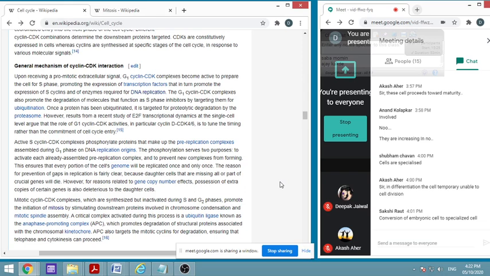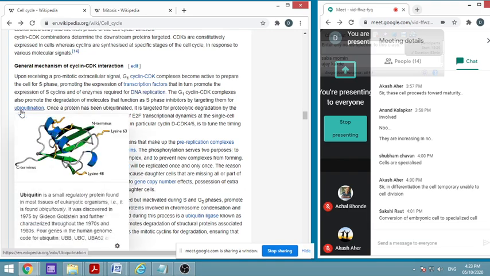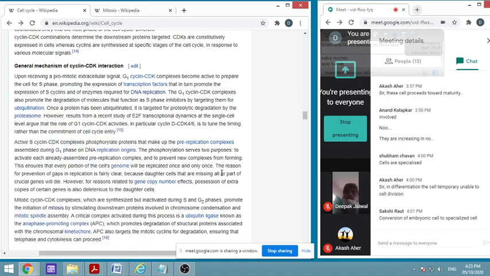So ubiquitin is one of the proteins. When it is attached to any molecule, then that gives a signal of its damage. That process is known as ubiquitination. You might have studied it in biochemistry. If not, you just refer to it. Or if you are using Wikipedia, as I told you, you click on this blue link and you will find what it is. So it is a small protein, and if it is attached to any particular component, then that gives a signal of its damage. Once the protein has been ubiquitinated, it is targeted for proteolytic degradation by the proteasome.